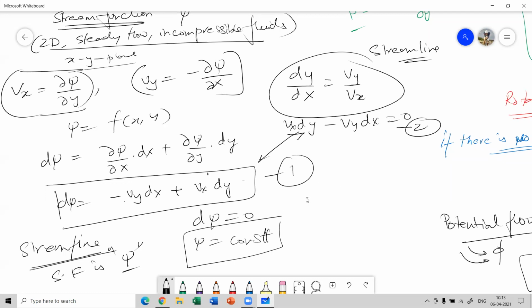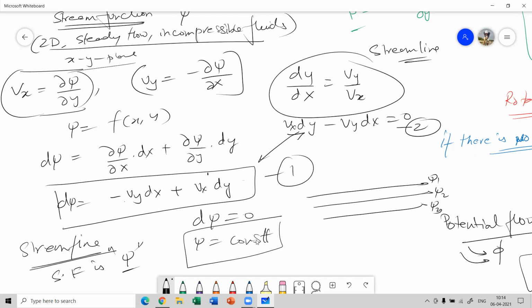That means every streamline will have its own stream function, represented by psi1, psi2 and psi3. Okay? So remember this. Along the streamline, the stream function is always constant.